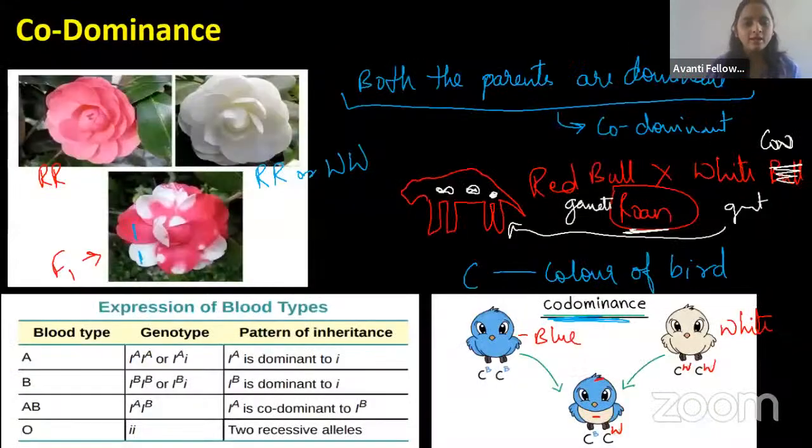Let us go to another example. Have you seen the coat color in the cow, guys? That we will call a variegation. So there will be two types of coat colors present, where you can see the black and white color mix. Have you seen or not?